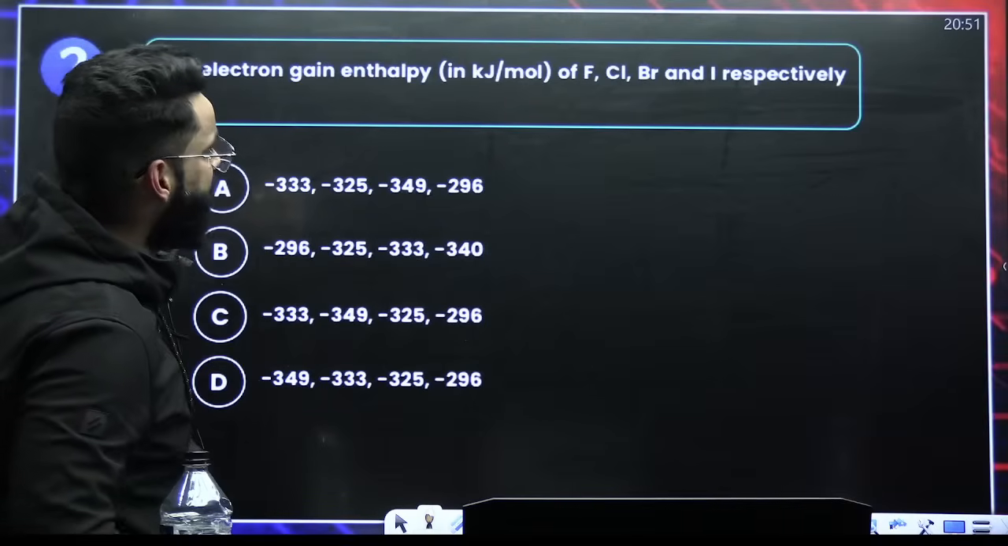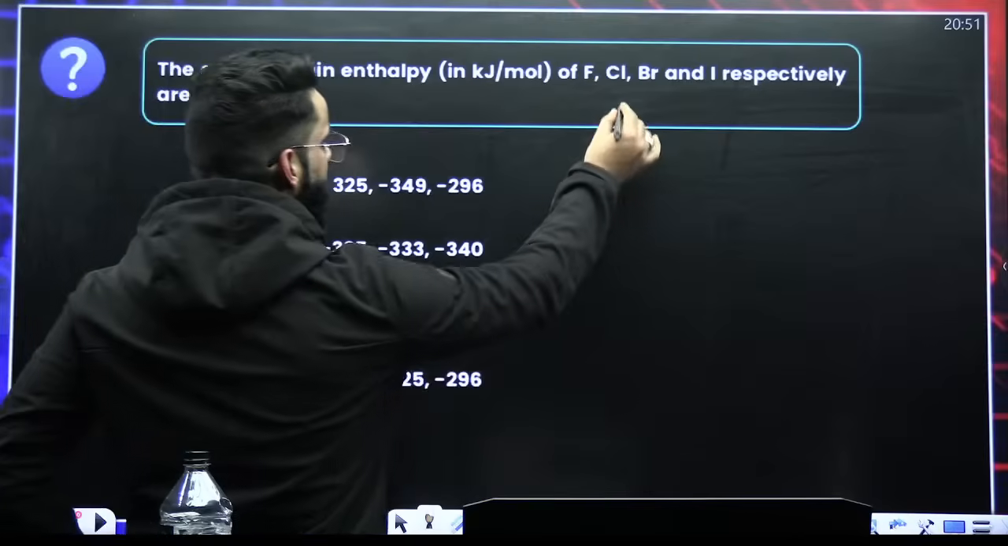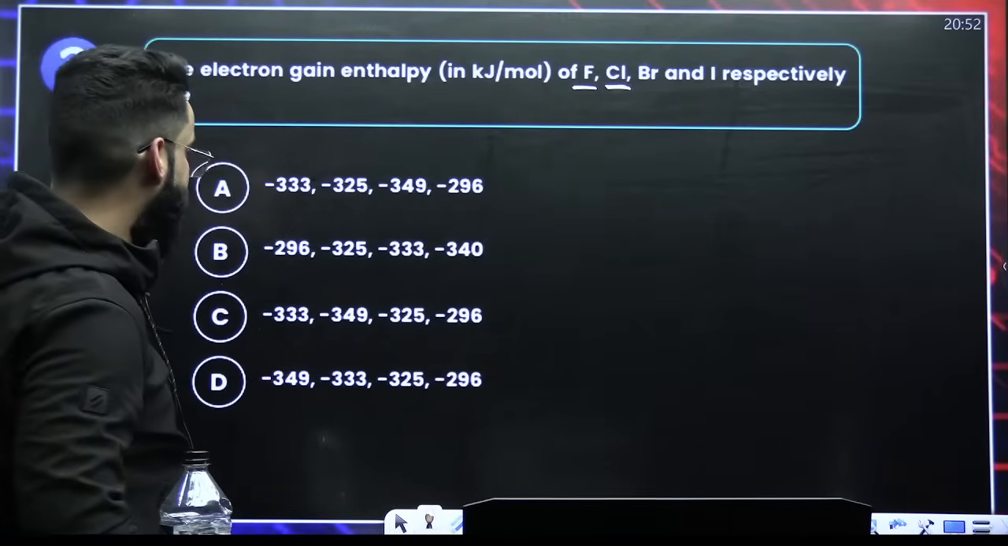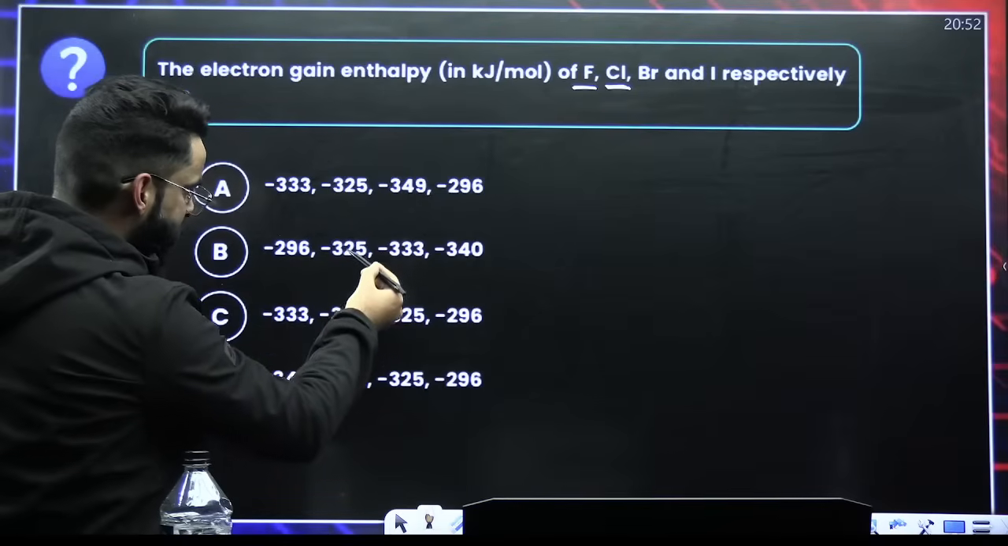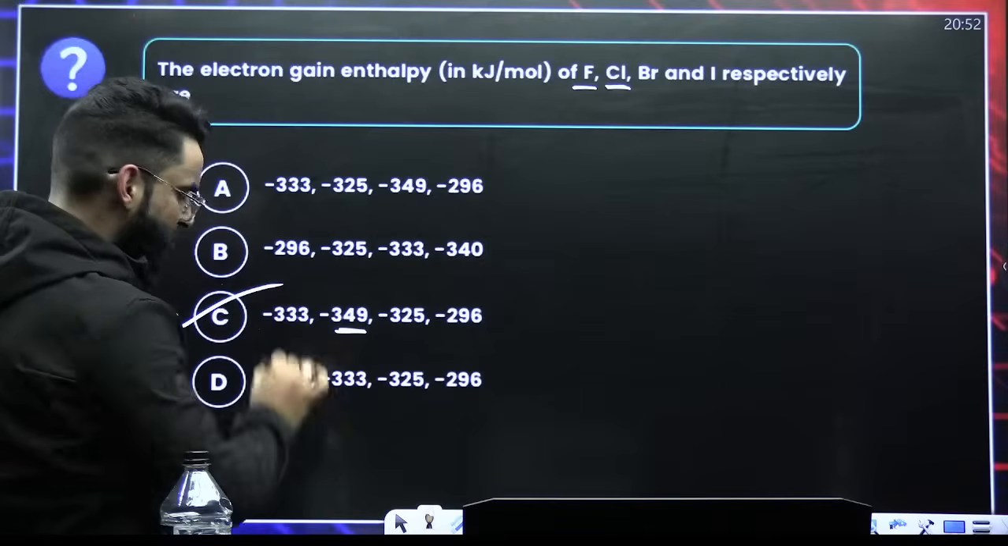The electron gain enthalpy order. Fluorine, chlorine, bromine, iodine. Definitely, chlorine will have more electron gain enthalpy than that of fluorine. Chlorine will have more than that of fluorine. Right? So this is the option. Chlorine has more than that of fluorine. So option C.